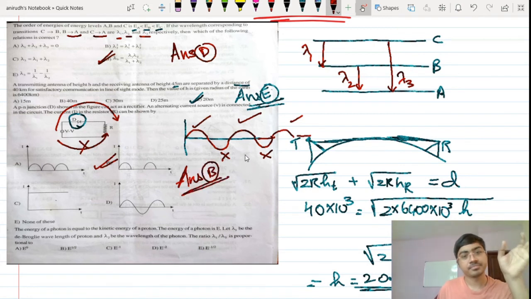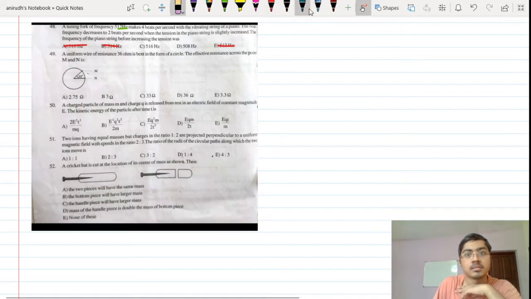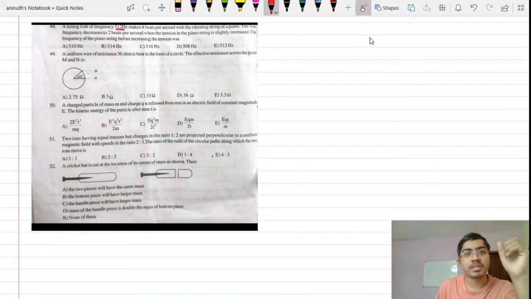Easier question, isn't it? Okay, so let's proceed to the next question now. So we are coming to the last 5 questions of this particular paper, right? So let's see this. Tuning fork of frequency 512 Hertz. This question is from the topic of beat frequencies, waves, wave mechanics. 512 is the frequency of the tuning fork, and it makes 4 beats per second with the vibrating string of a piano.